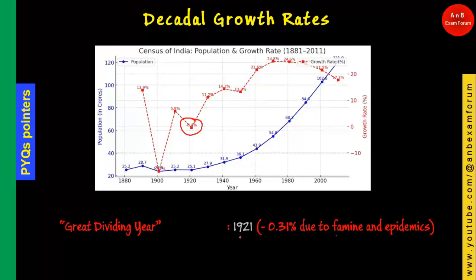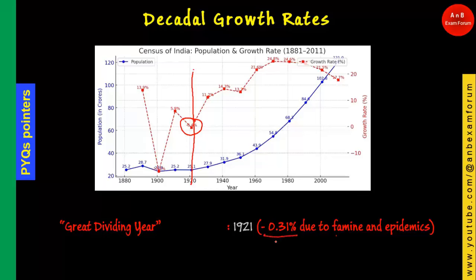It is due to famine and epidemic at that time. Why is this called the great dividing year? Because after this point the population is continuously increasing, so it divides two portions: before it the growth rate was negative, afterward it was always positive. That year is 1921.